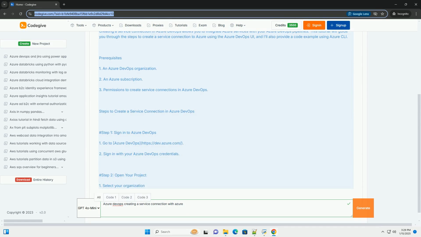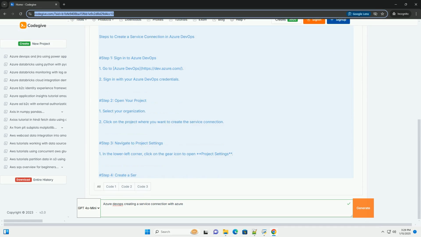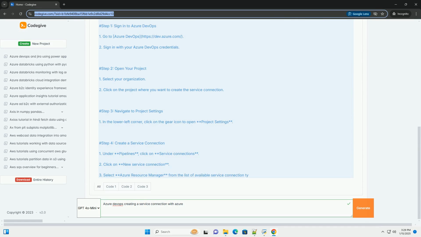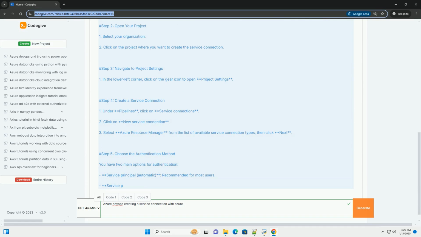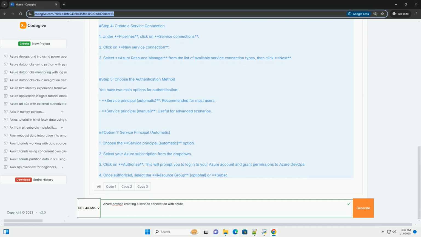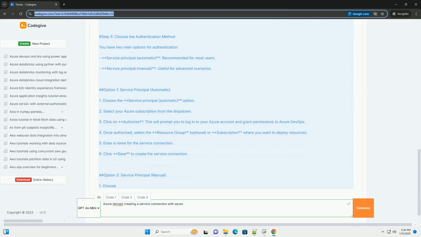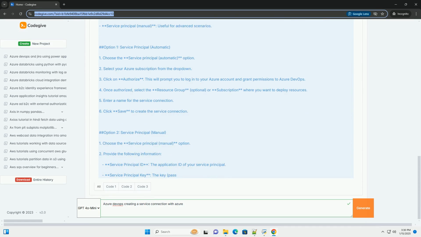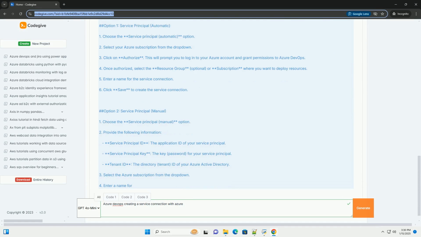Creating a service connection in Azure DevOps allows you to integrate Azure services with your Azure DevOps pipelines. This tutorial will guide you through the steps to create a service connection to Azure using the Azure DevOps UI, and I'll also provide a code example using Azure CLI.